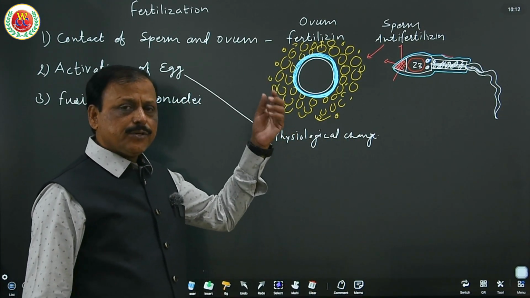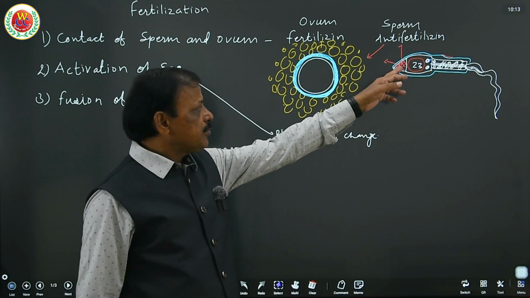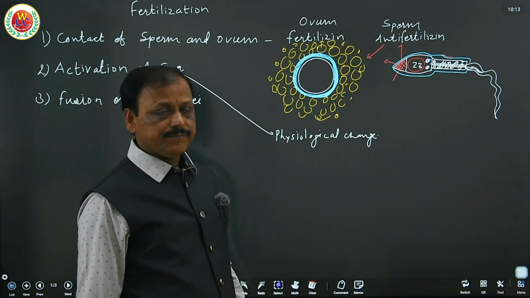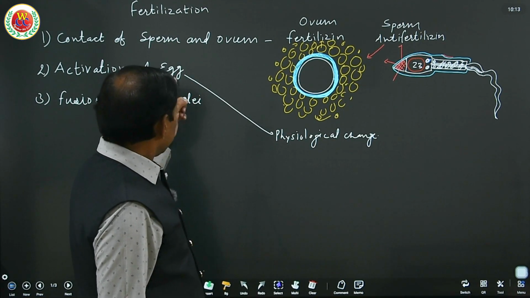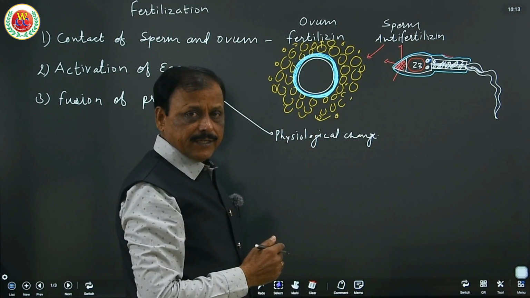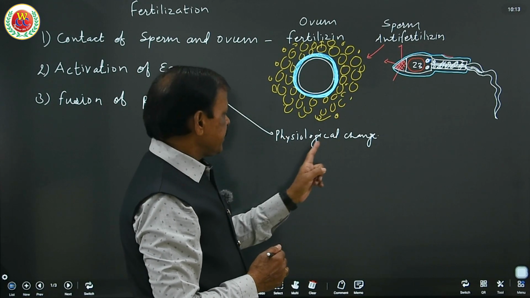With the entry of Na positive ion, the acrosome bursts and releases sperm lysine. Here, as soon as that sperm lysine is released, it breaks the corona radiata and zona pellucida.